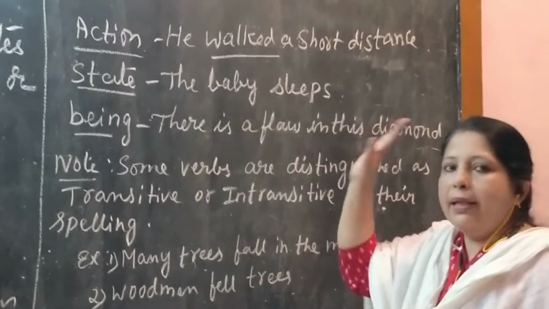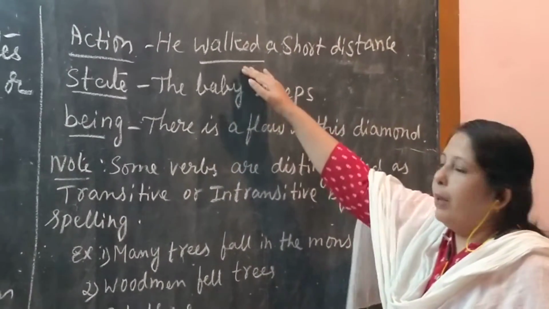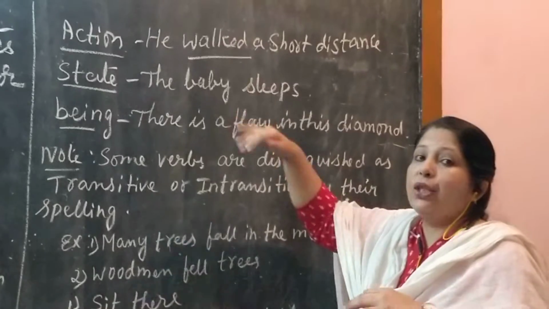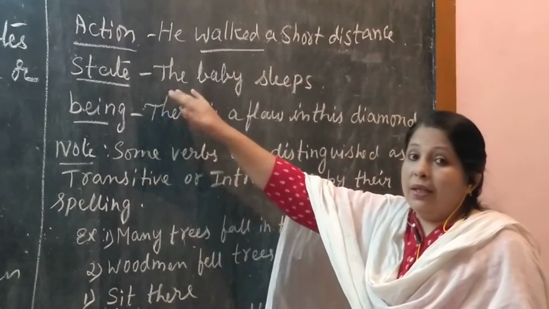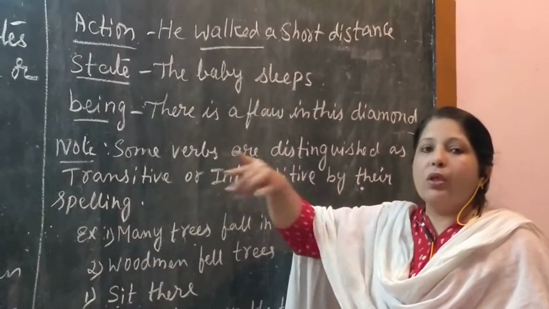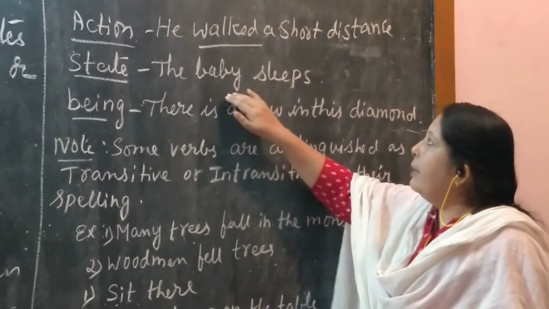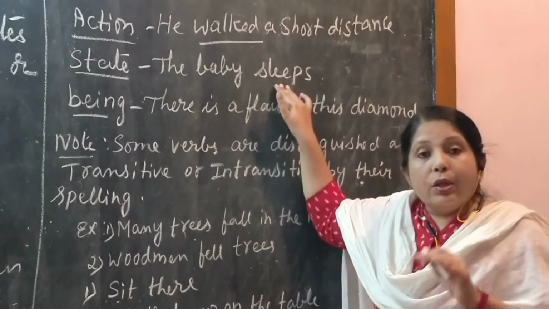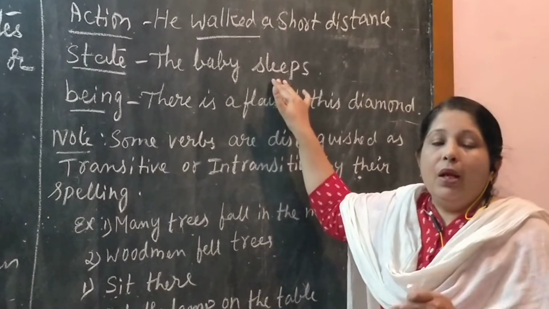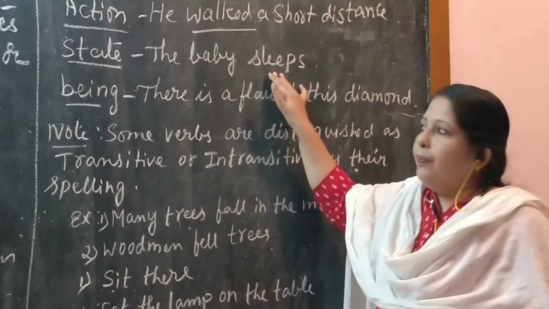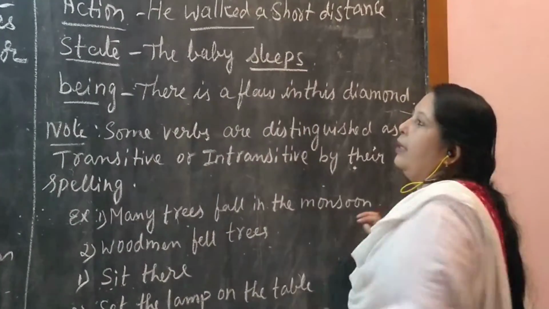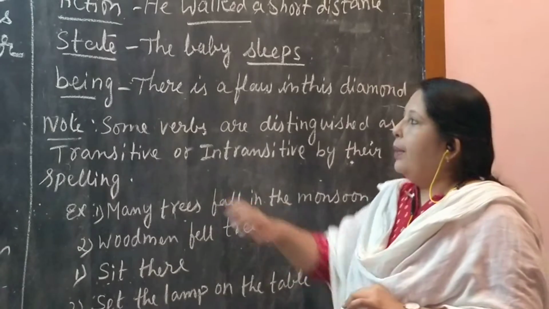Normally it is a verb, and it is intransitive because he is walking by himself. His action is not passing to any other object. What is the state where this type of sentence is also called an intransitive verb? The baby sleeps. It is showing the state of the baby. What is the state of the baby? The baby is in a sleep state. So, sleep will be an intransitive verb.